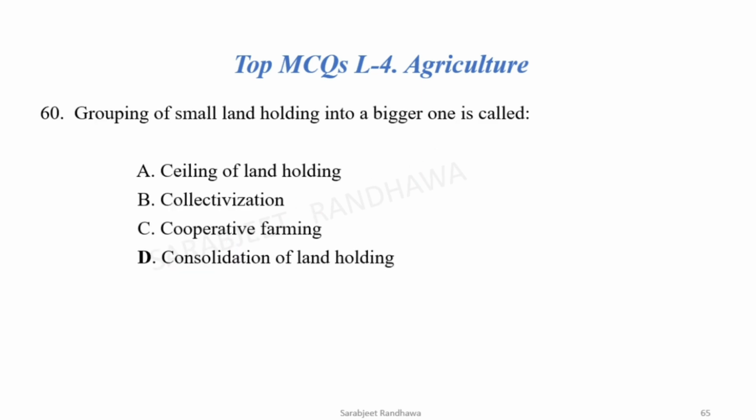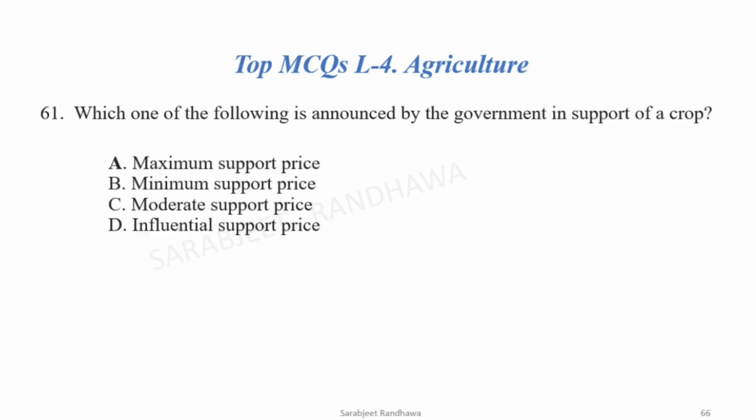Next, grouping of small land holdings into a bigger one is called, the correct option is consolidation of land holdings. Next is, which one of the following is announced by the government in support of a crop? Now, in support of a crop, the government announces maximum support price. This is the option.